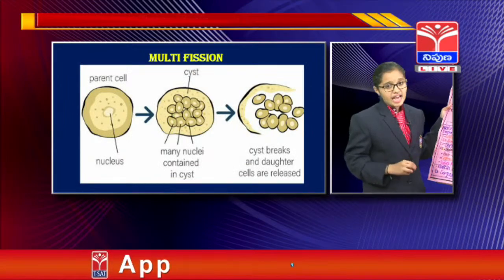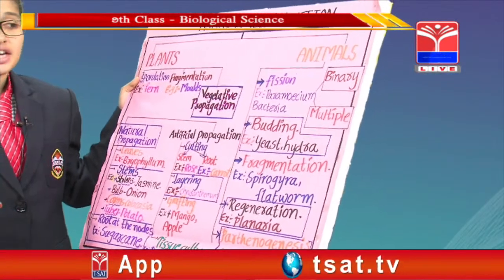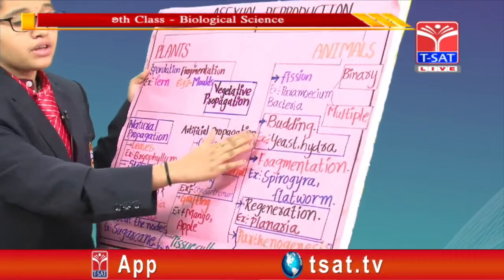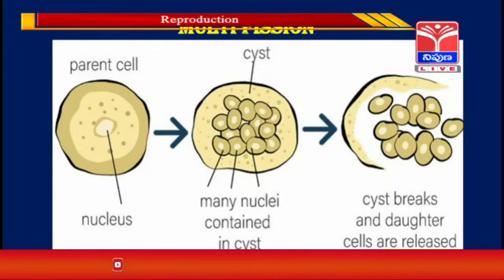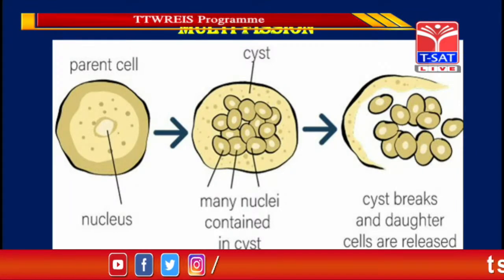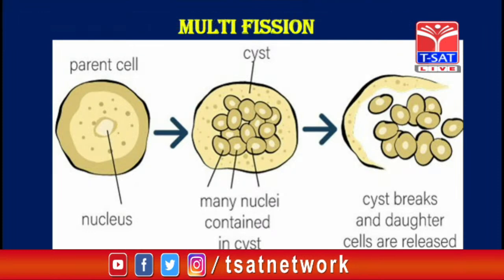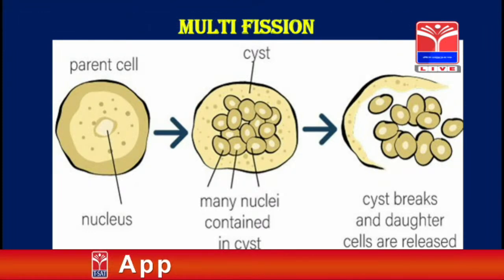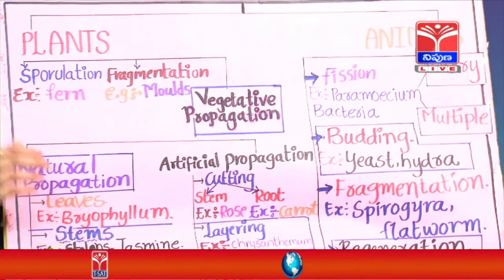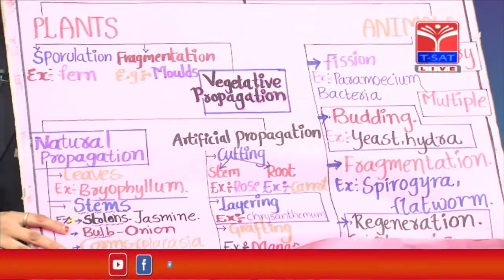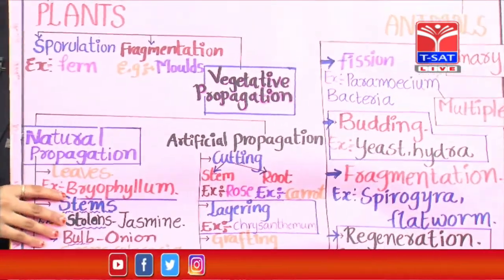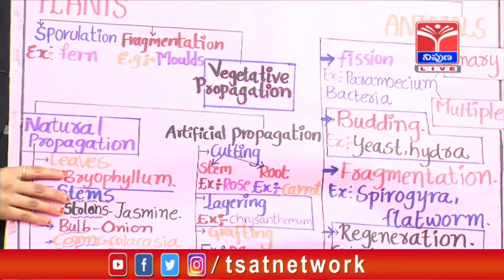Now another type of asexual reproduction in animals is budding. In this, a small bud-like outgrowth remains attached to the organism until it is fully grown. It then detaches itself and lives as an individual organism. Example, yeast. Look on the screen please. This is how yeast produces new offspring.